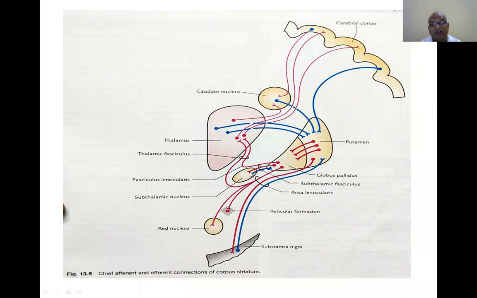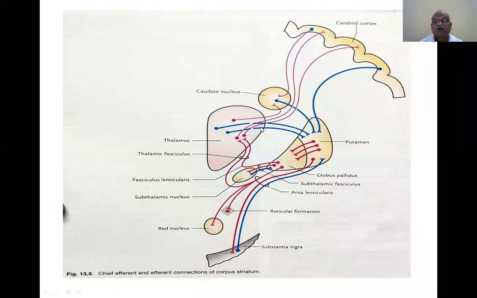This inverted arrow shows from where it originates, and the pointed, bulb-like, rounded end shows where it goes. So this is the name given. These are the fibers between the globus pallidus and the subthalamus, called the subthalamic fasciculus. You must know the diagram. From the cerebral cortex, certain fibers are coming and going to the thalamus.